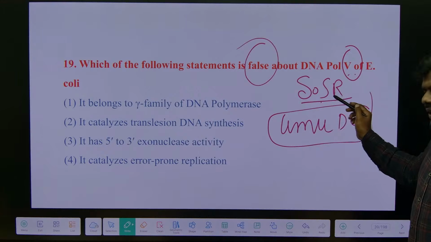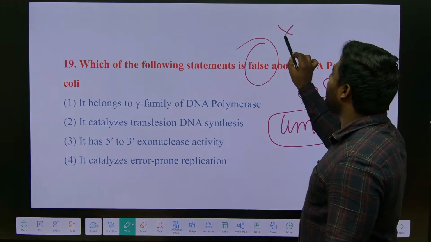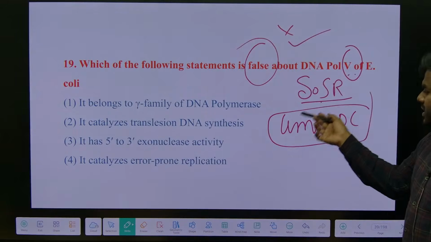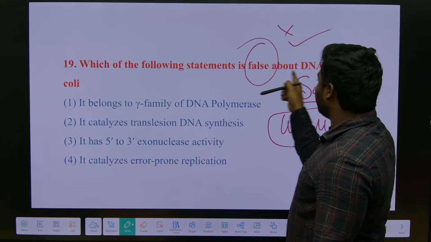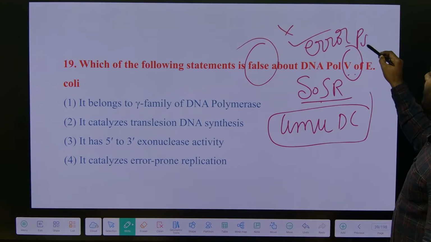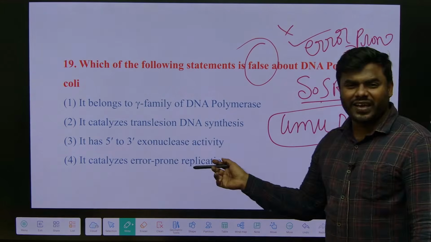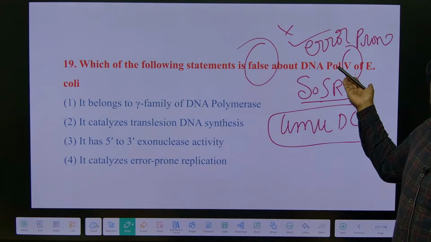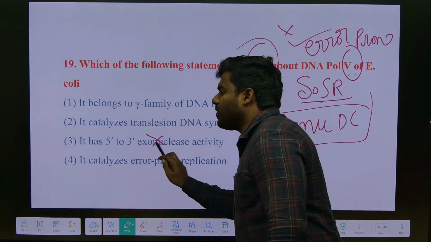But it does not have any proofreading activity. Why? Because this SOS repair, if you recall, we generally call it error prone repair. If it had proofreading activity, errors would never happen, right? So this is the false statement.